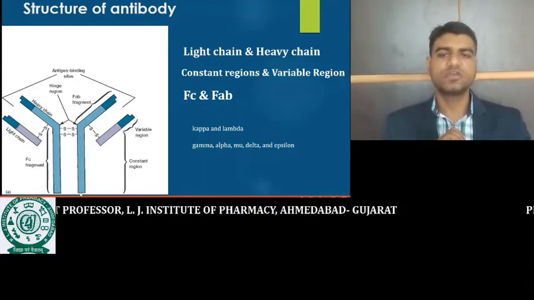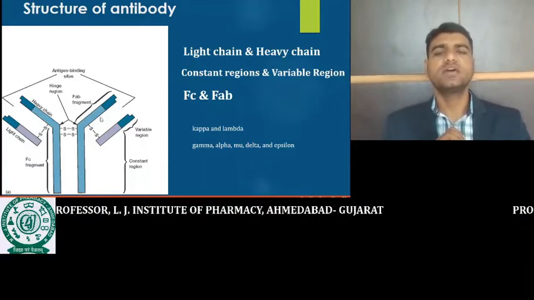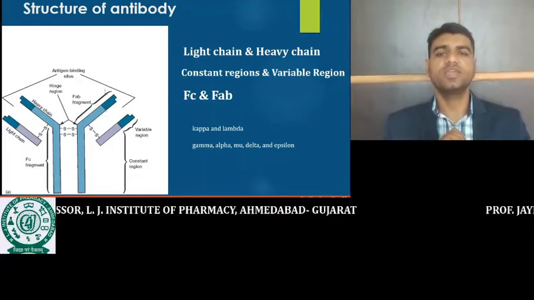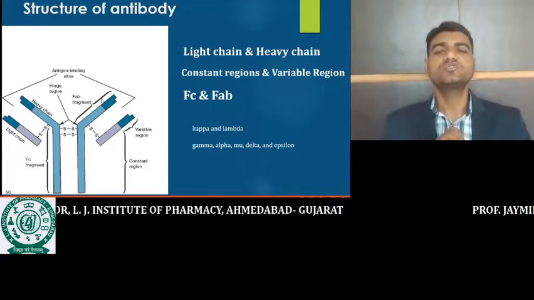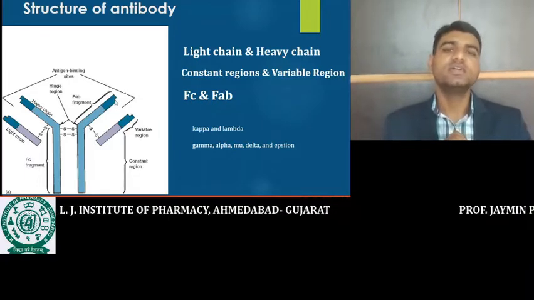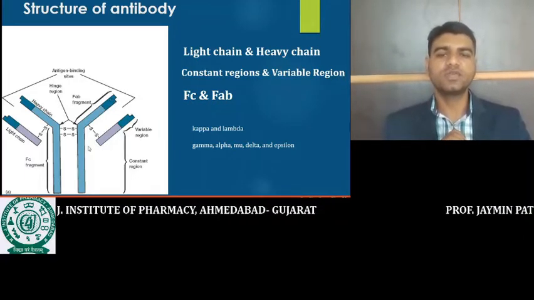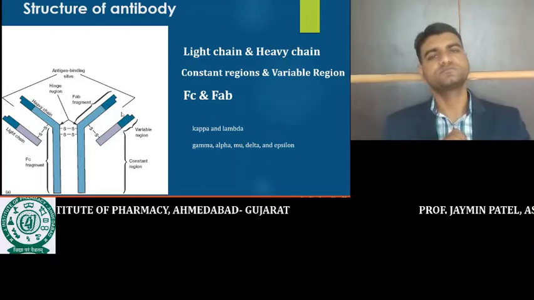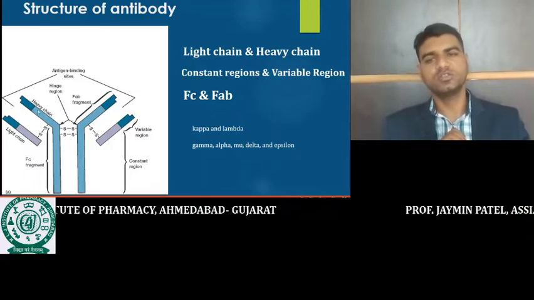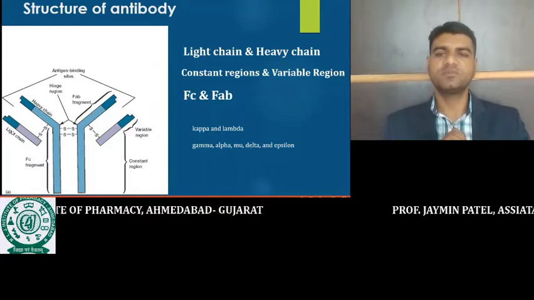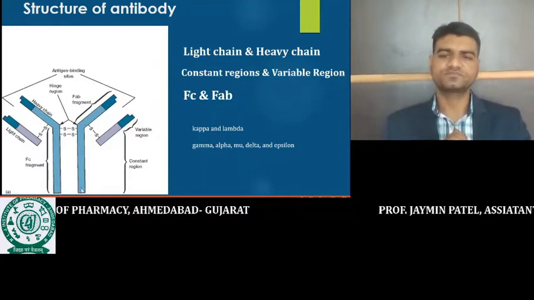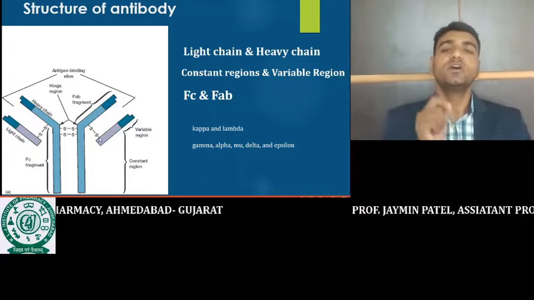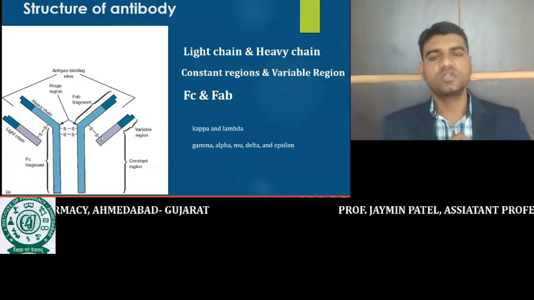The initial terminal part of the heavy chain is called the variable region. In the light chain also, the terminal part is known as the variable region. The same thing is on this side also: these are nothing but the variable regions. And the bottom part of the heavy chain and the bottom part of the light chain is called the constant region.